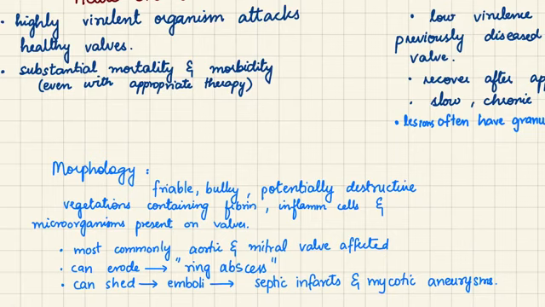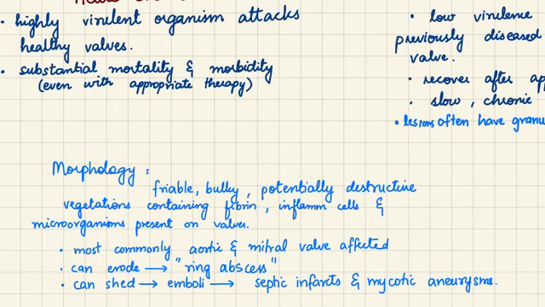And these vegetations that are present on the endocardium or the valve can erode the surface that is underneath it and cause abscess formation, which is called a ring abscess. These vegetations can also shed and form emboli, and these emboli can go and get stuck in end arteries or anywhere, causing septic infarcts, because the tissue that is going to die is also going to be septic because of the microorganisms present in the vegetations that have been dislodged.